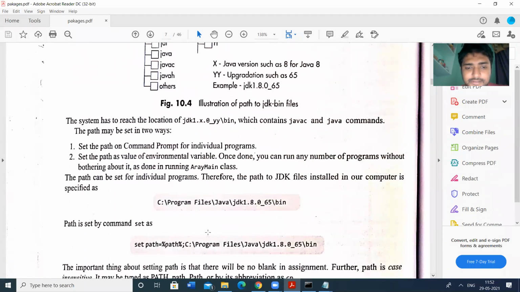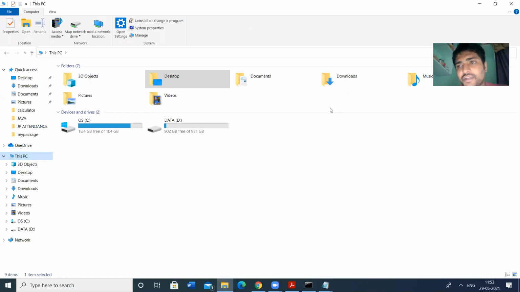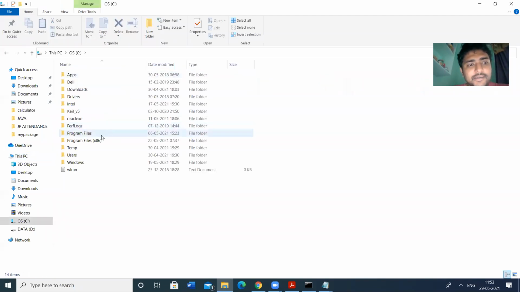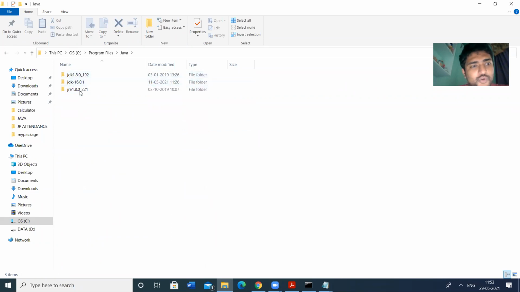So let us check this one. Let us check it manually also. Let us go to the C drive, this PC, where the Java folder exists in our laptop. Click on the C drive, check the program files, click on the program files. In this we have the Java folder. I have so many versions of Java: 1.8 221, 1.8 192, and then I have the latest version, JDK 16.0.1. So this is the latest version.